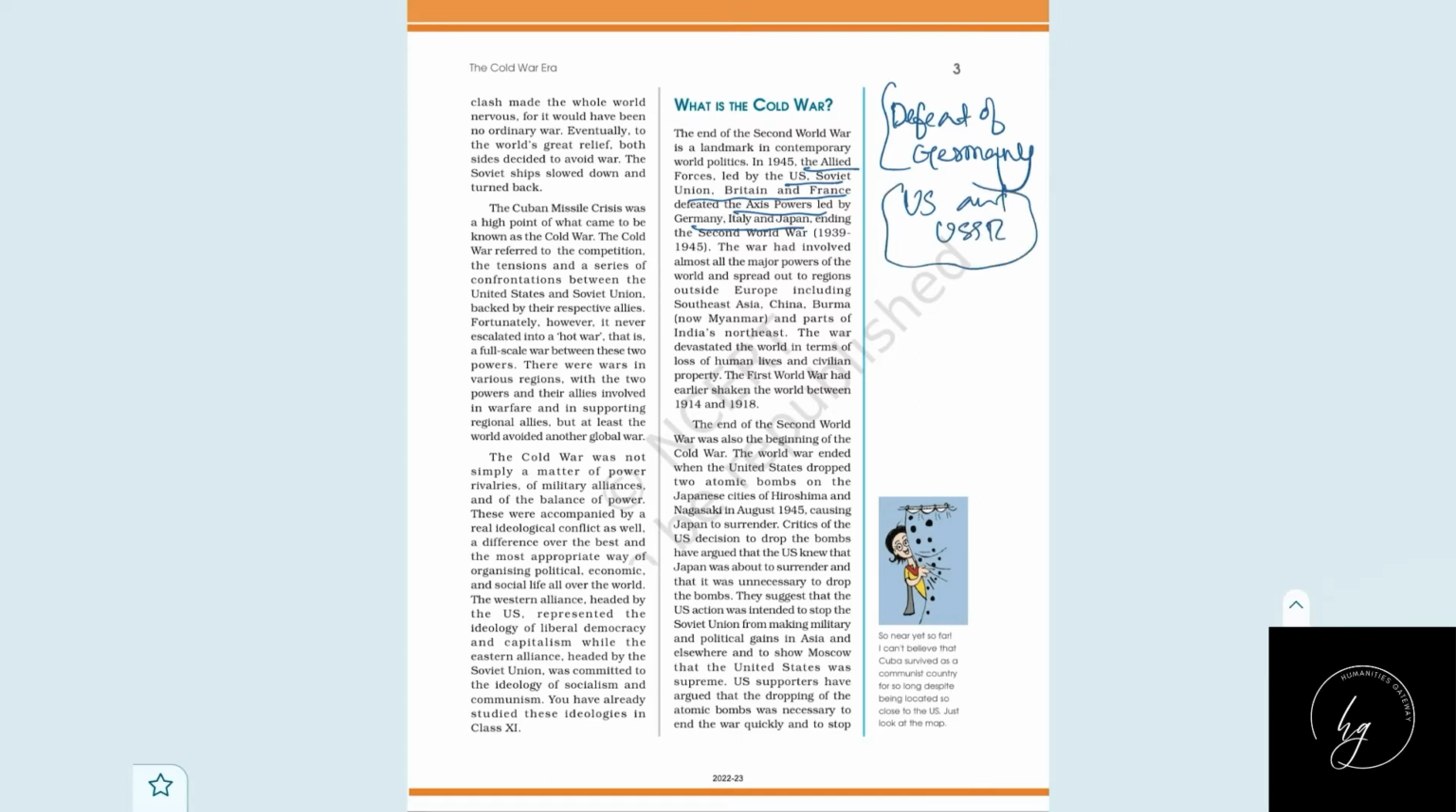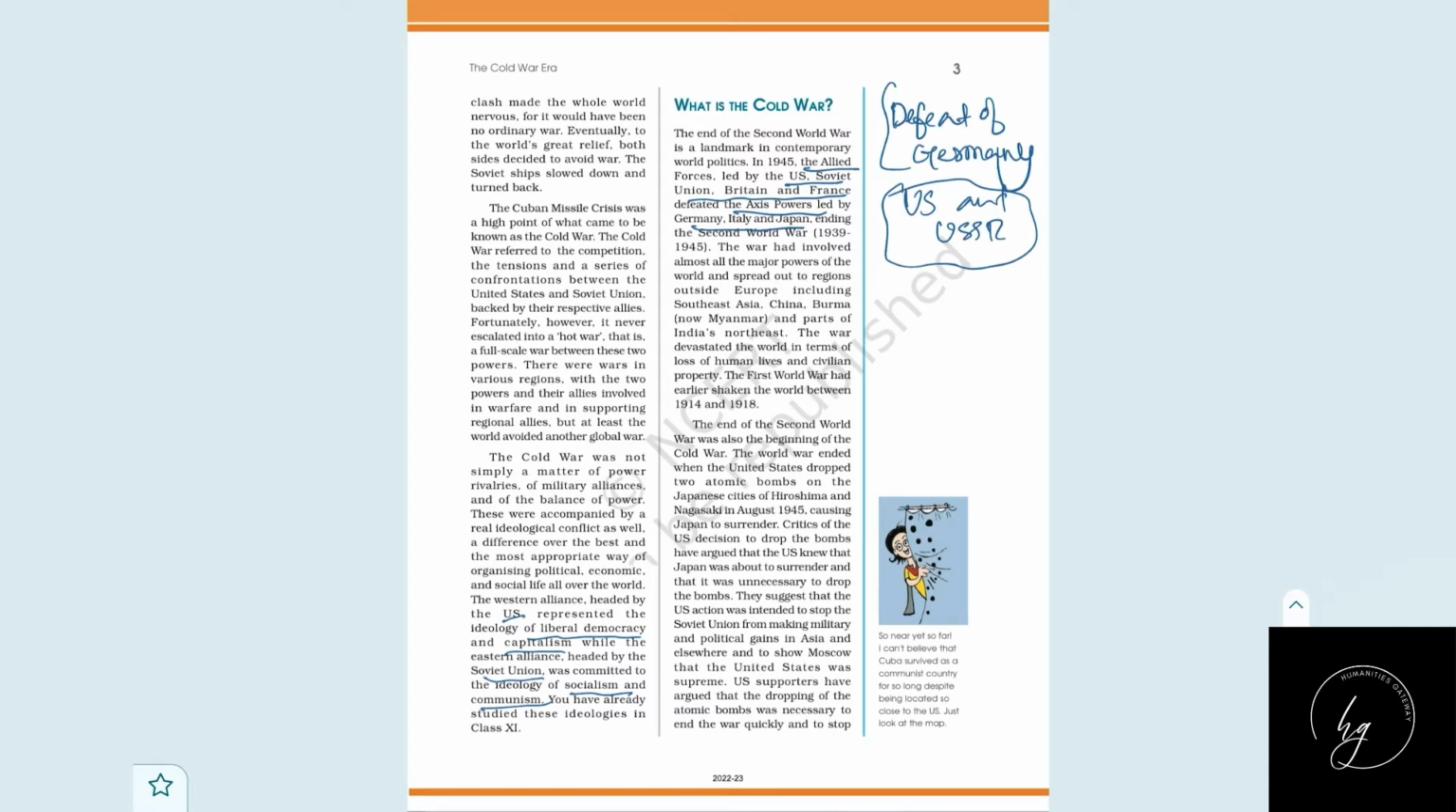That is the time these superpowers came into the arena. They were not enemies, but they followed different ideologies. As we know, here it is given. The US represented liberal democracy or capitalism, and the Soviet Union was committed to the ideology of socialism and communism. You know what is socialism? In one word, we can say that socialism is a welfare-oriented approach, where everything in the country is owned by the government. Everything is public property. There is no private property.